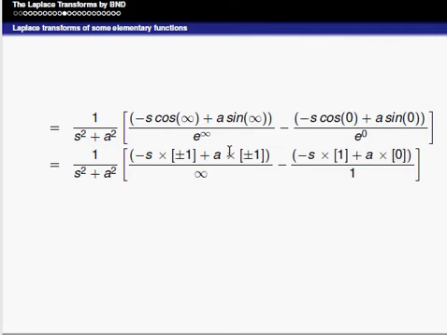Overall, the first term is 0, plus, because minus into minus is plus, the term can be written as 1 by s square plus a square of 0 plus s. It can be written as s divided by s square plus a square, s is greater than 0. So therefore, Laplace of cos at is equal to s divided by s square plus a square.